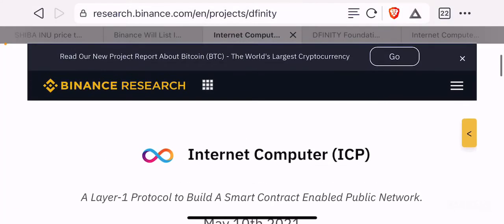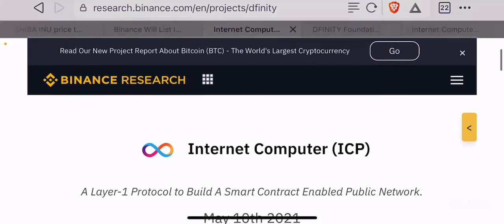Again, I highly recommend you go to Binance Research in order to learn more about this project. They usually have a decent amount of information for a particular project that they're listing, and this will help you with your own research, which you definitely need to do before you invest